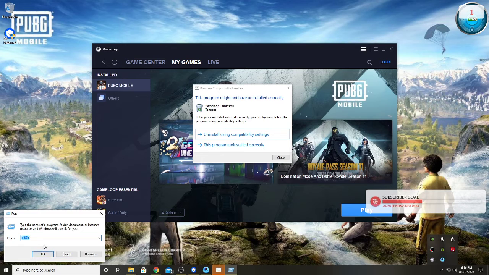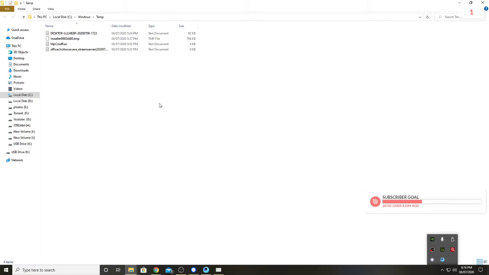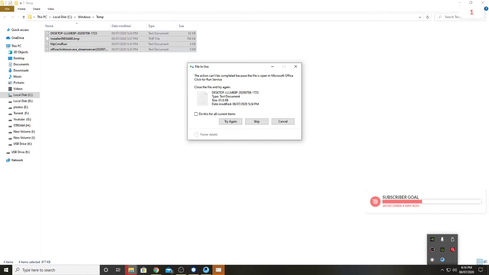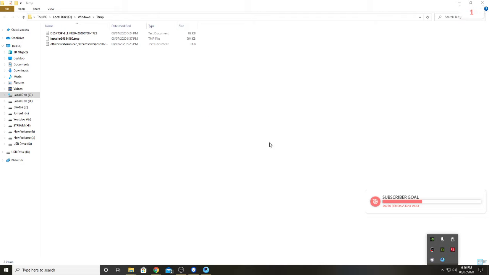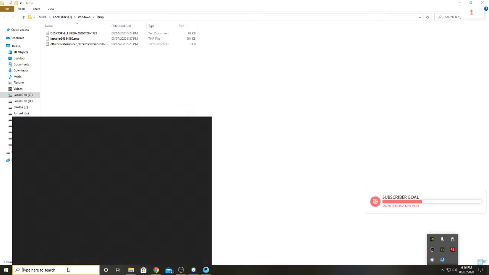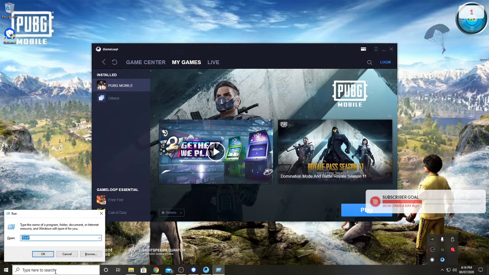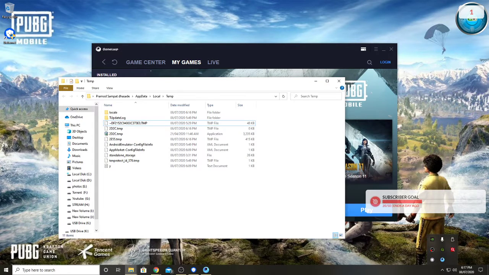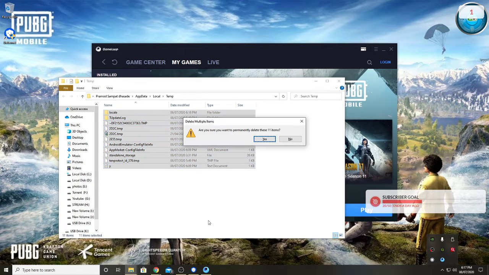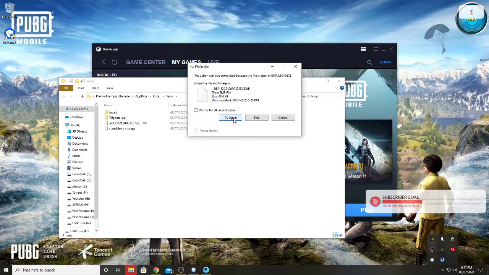First of all, run temp, then Ctrl+A, Shift+Delete, and yes. Try again. Okay, some of the files may be there, but close this. After that, run %temp, because these are temporary files which have been loaded by the emulator.